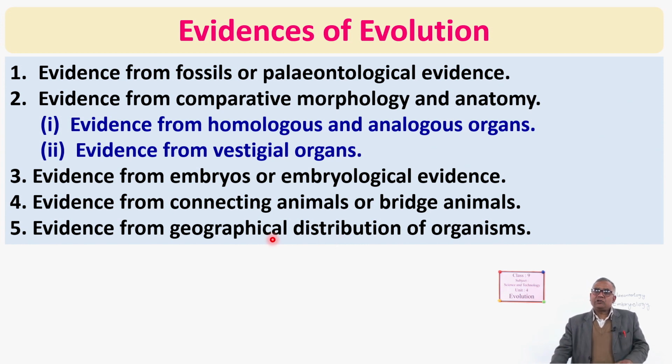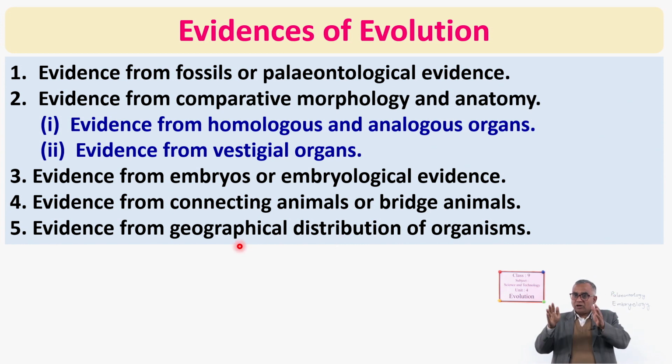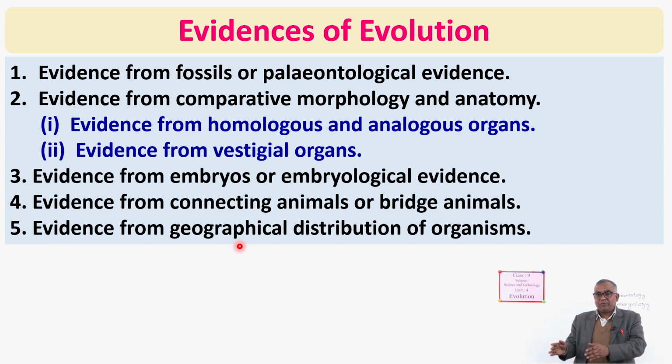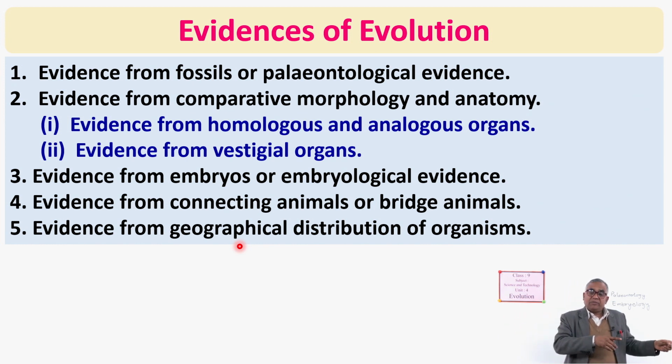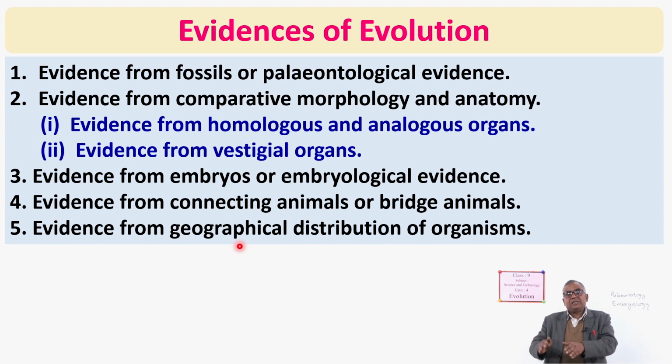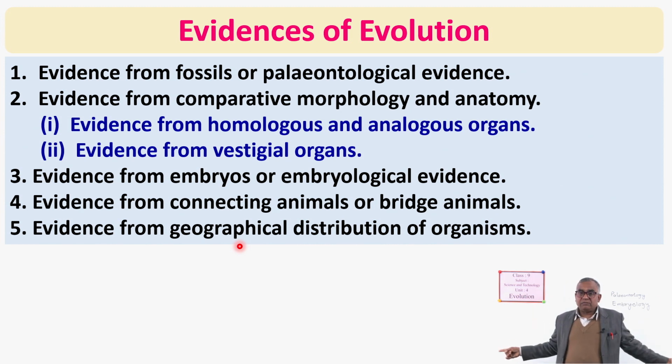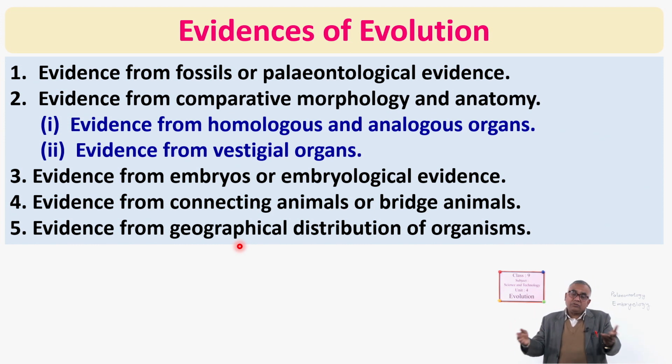Here it is told that in different geographical conditions, organisms from the same origin are similar. If the climatic difference is there but the origin is the same, then organisms are similar. If the geographical condition is the same, but their origin is different, then at two different places they are of two different types.